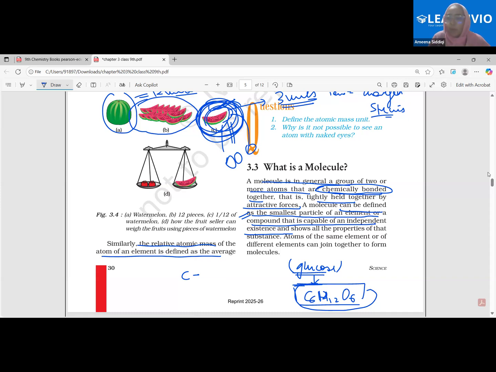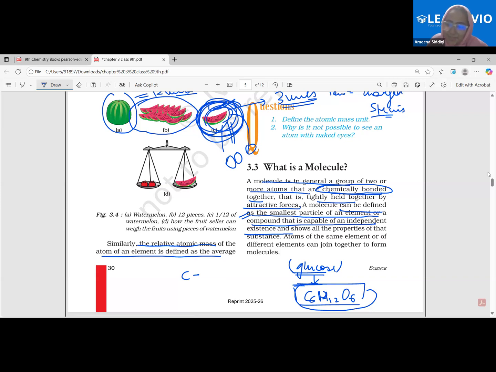I can hear you. My point is that here we are saying that it is the molecule which is capable of an independent existence, right? The smallest particle is the molecule which is capable of independent existence. In the second chapter, we were saying it is the element which is the basic form of matter. Either both the statements are right, or one is wrong, and then which one is wrong? I think molecules are the basic form. So whatever we discussed in the second chapter, that is a wrong point.